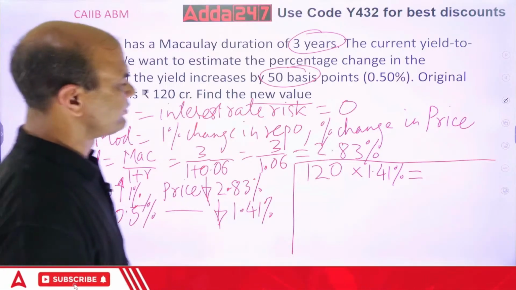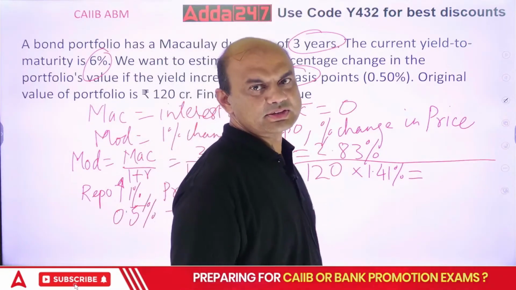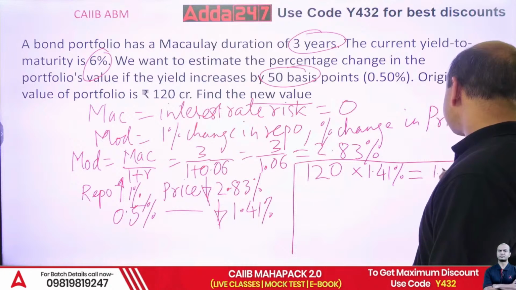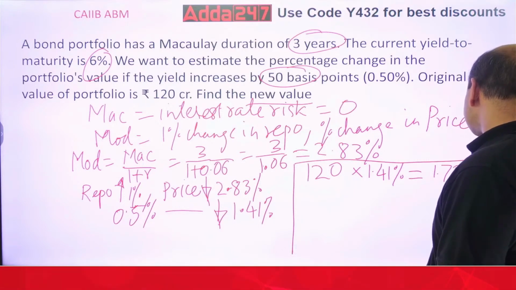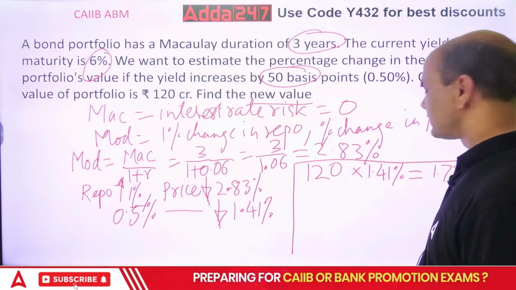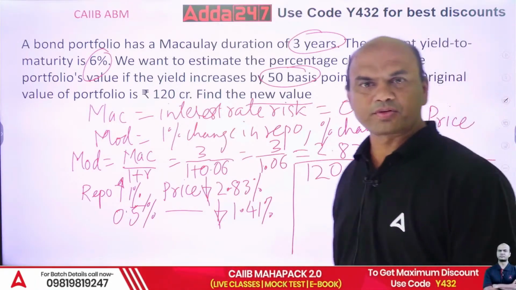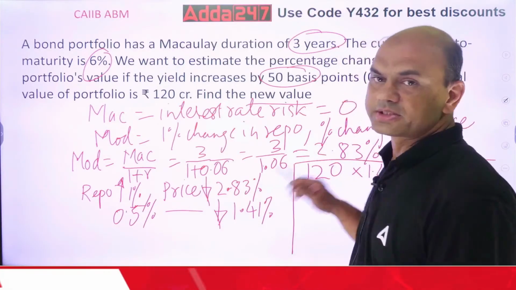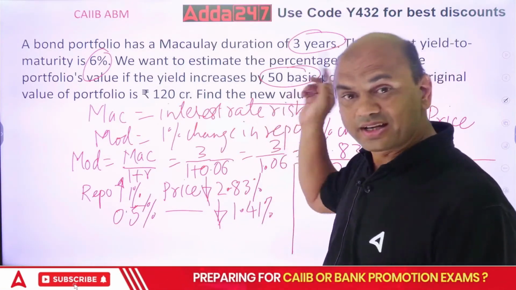What are you getting? 1.70. This is in crores, because this was in crores. So the value of my portfolio will fall by 1.70 crores. But what am I asked? Find the new value.